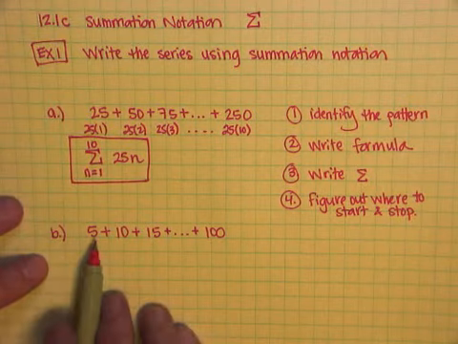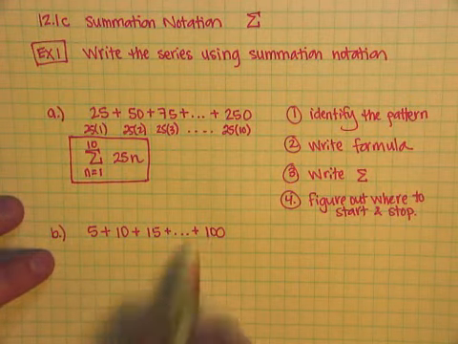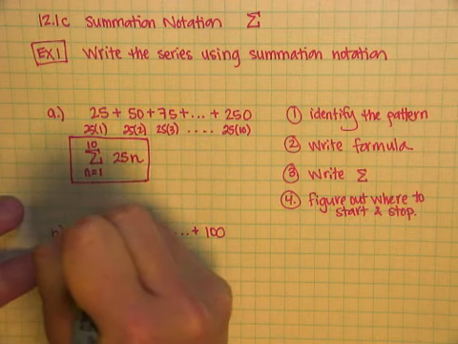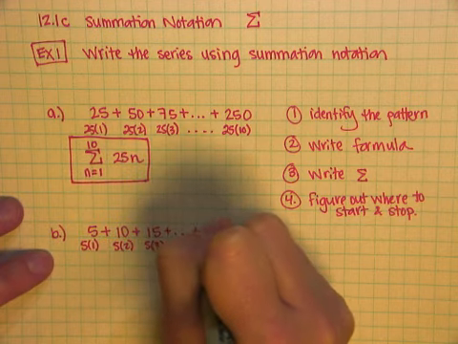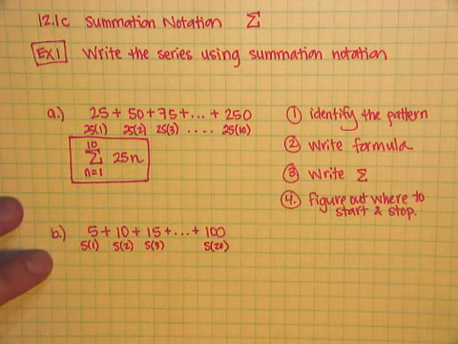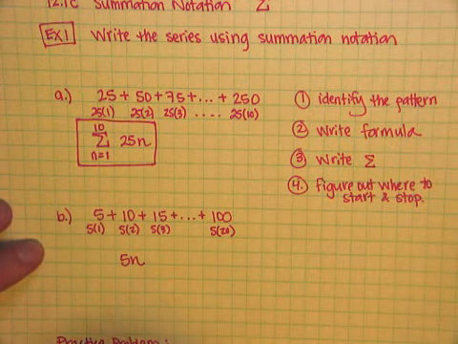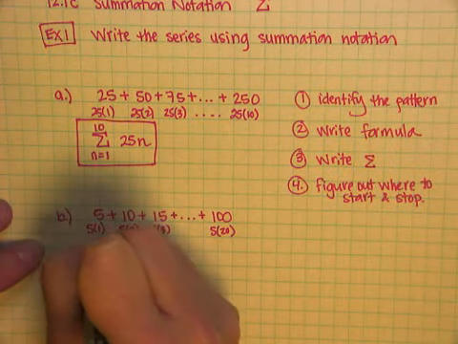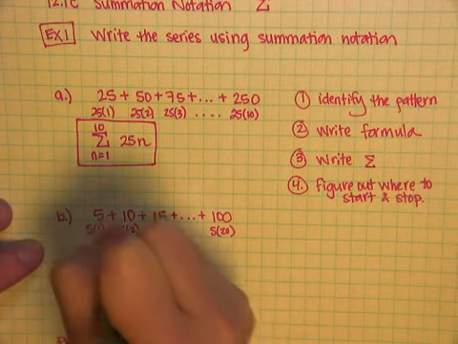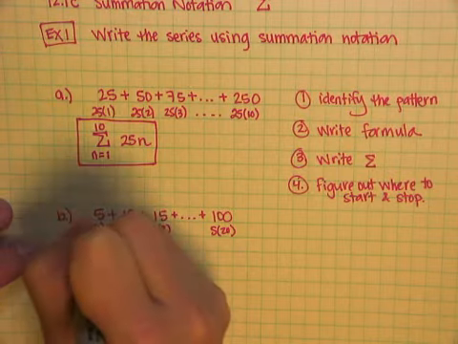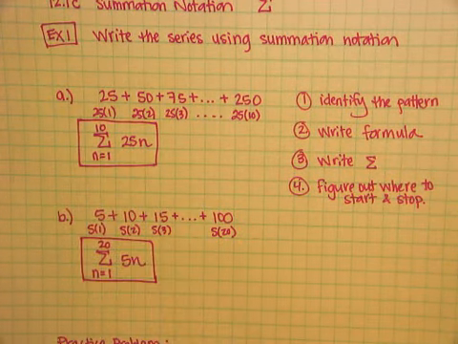To practice this one more time, if I had the pattern 5, 10, 15, and so on all the way up to 100, I would notice that this is 5 times 1, 5 times 2, 5 times 3, all the way up to 5 times 20. Okay. So my pattern is 5 times n. I put my sigma notation in front. I start it at n equals 1, and I go up to 20 because that's where I'm ending. And there's my summation notation for this series.